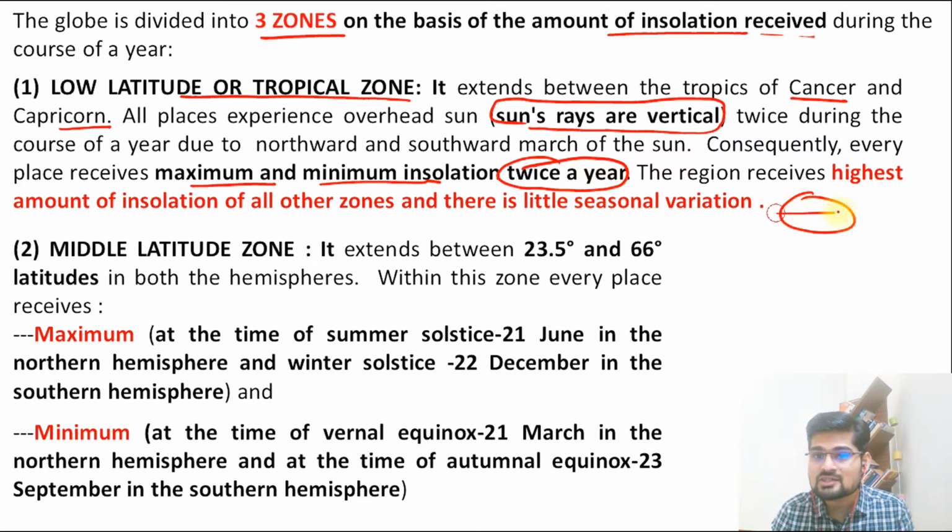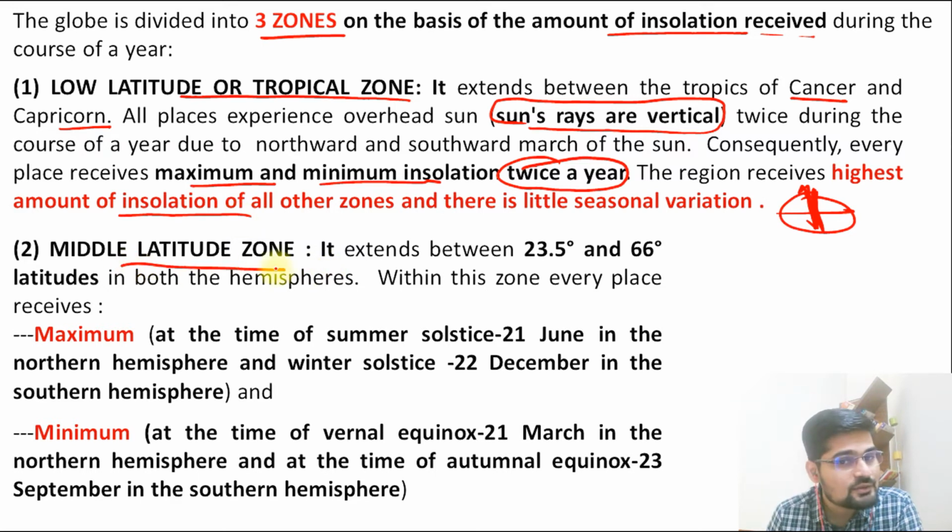Because there is a variation. The sun's movement is first northwards, then it is southwards. So the sun keeps fluctuating, oscillating between these two tropics, right? That is why there is this twice minimum and twice maximum in a year. So this region receives the highest amount of insolation. That is the most important thing here, right?